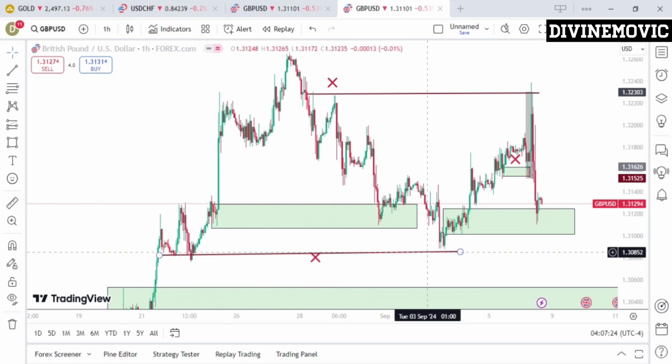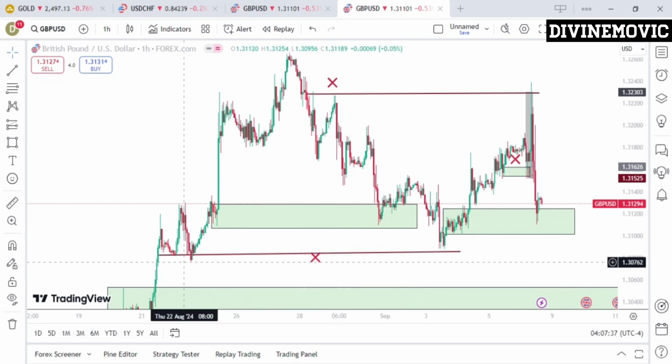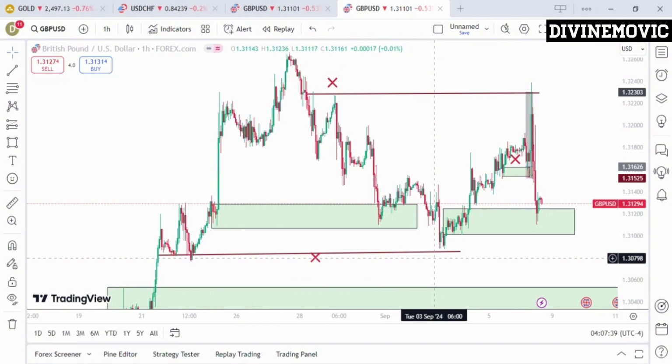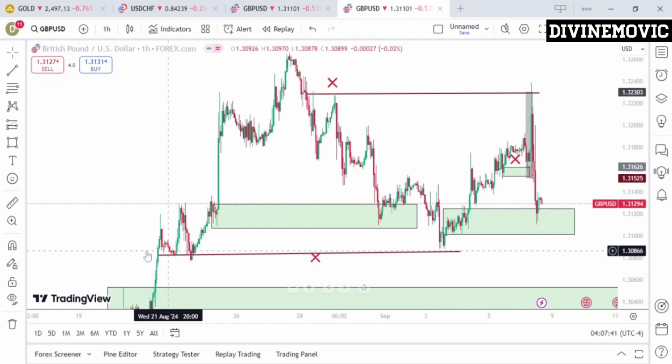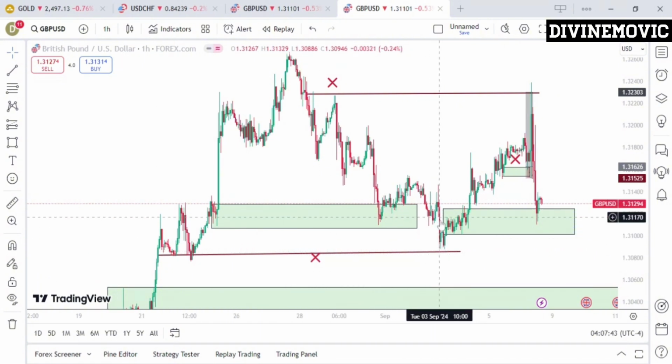When price induces equal lows or equal highs, it simply means that price is likely going to come back for it at one point or the other, right? But it's not always guaranteed. So basically, when price induced this liquidity at this point here, it then started giving us demand zones: a drop, a base, and a rally.